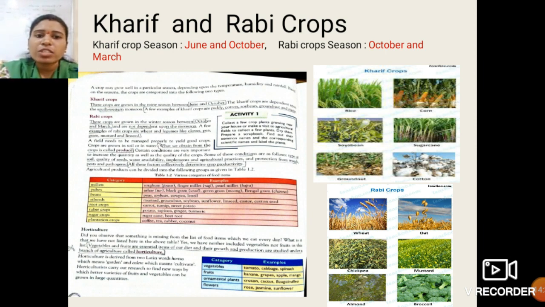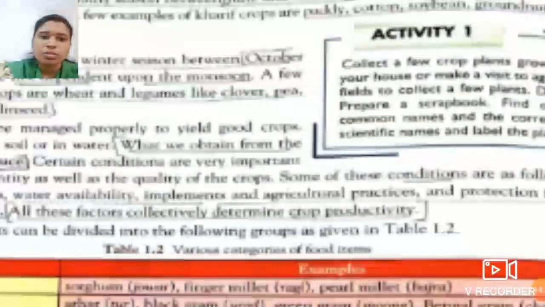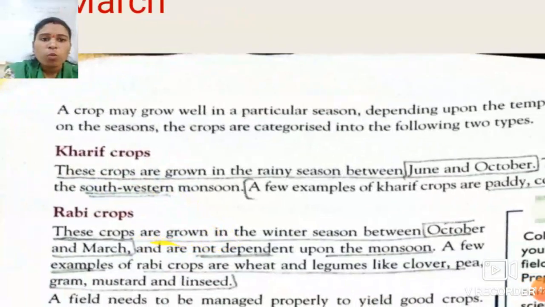What are Kharif crops and Rabi crops? See in your textbook students. First, what is a Kharif crop? See students, these crops are grown in the rainy season between June and October.